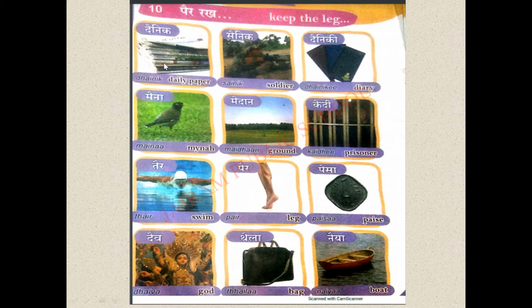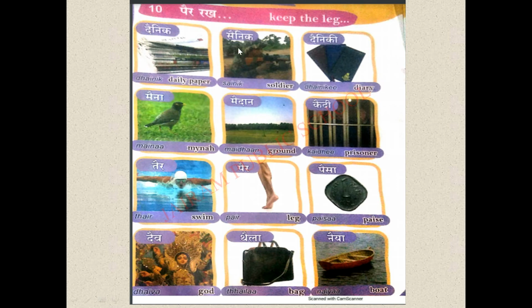See the picture here. What have been given here? These are daily paper, that means newspapers, isn't it? So for daily paper in Hindi, Dainik. We should say Dainik for daily paper. Here, as I taught before, the letter Da has the symbol of letter I, isn't it? So this letter Da becomes Dai. So Dai, Ni, Ka, Dainik.